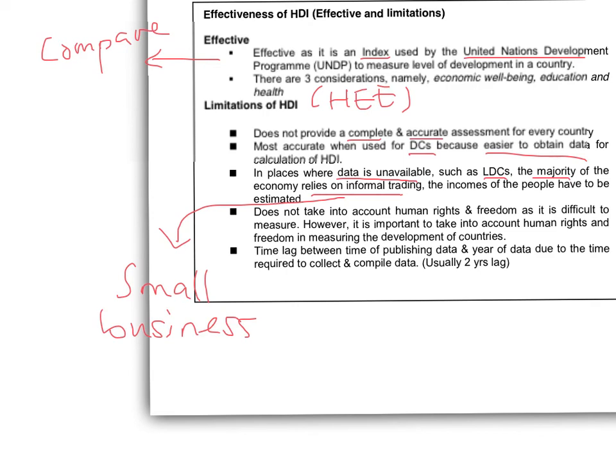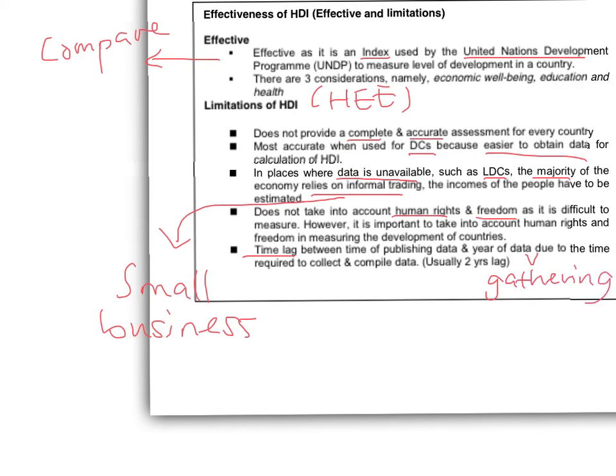Also, HDI does not take into account human rights and freedom, which is important in measuring the level of development. And lastly, the time lag between the time of publishing the data and the year of gathering the data. Okay, I want us to add in the word gathering here. And this time lag between publishing and gathering is usually 2 years.